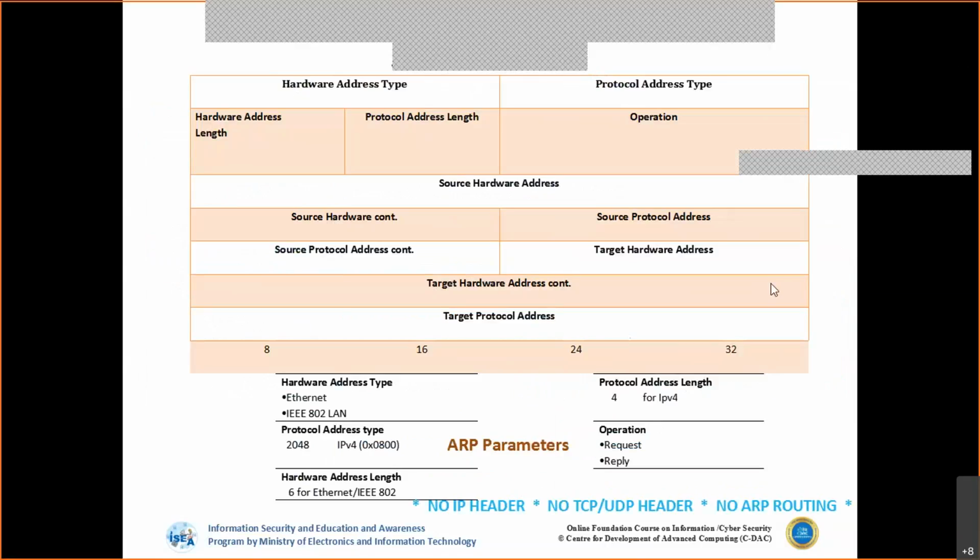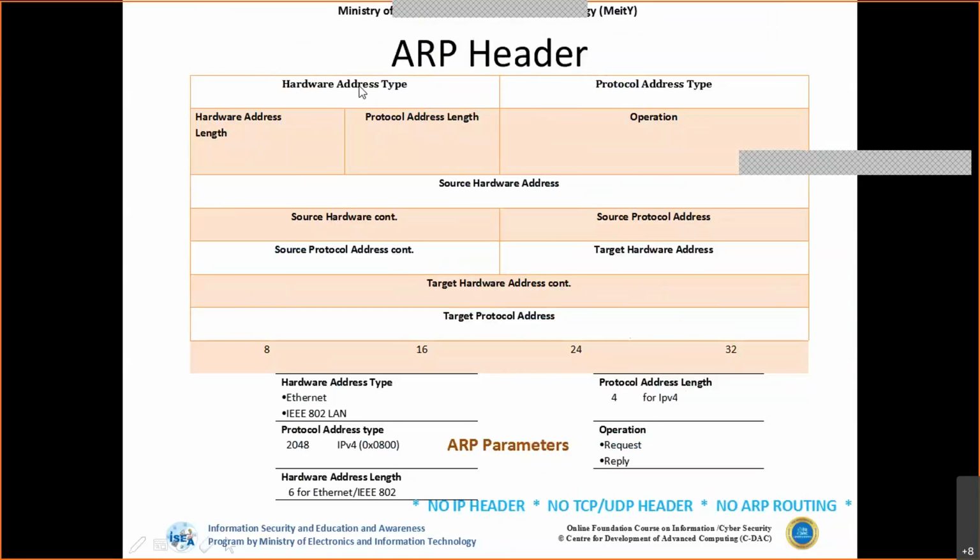So what are the parameters that are available in this particular ARP protocol? We have a different set of parameters in the ARP protocol. The first one is called hardware address type. What is the hardware address type? We are using ARP in association with the physical layer, so based on the hardware address type, the address length will also vary. The current standard is Ethernet. So the MAC address, or the physical address, that we use for the Ethernet standard is 48-bit, just like IP version 4 is a 32-bit addressing scheme.